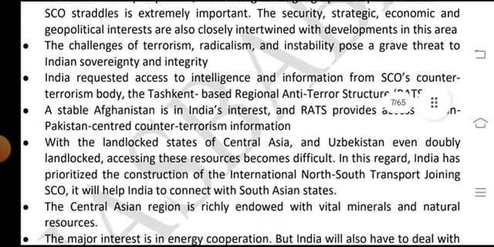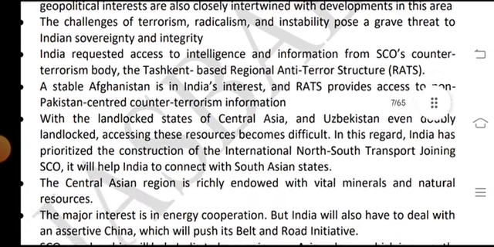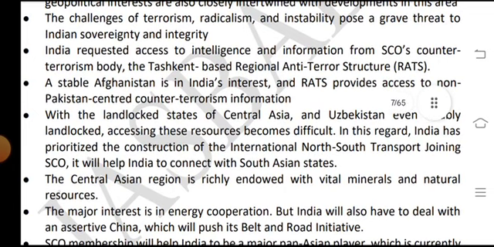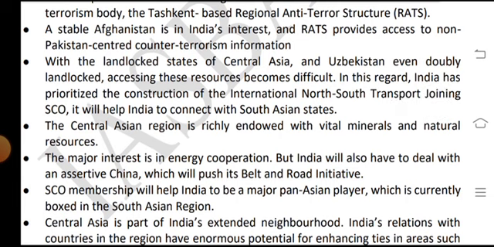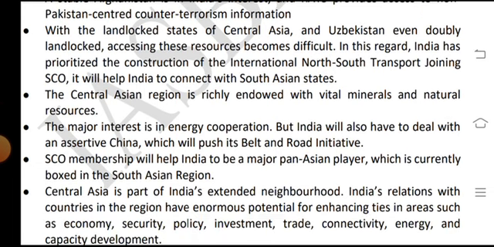India requested access to intelligence and information from the SCO counter-terrorism body, the Tashkent-based Regional Anti-Terrorist Structure, RATS. A stable Afghanistan is in India's interest. RATS provides access to non-Pakistan-centered counter-terrorism information. With landlocked states of Central Asia like Uzbekistan, accessing the resources becomes difficult in this regard.